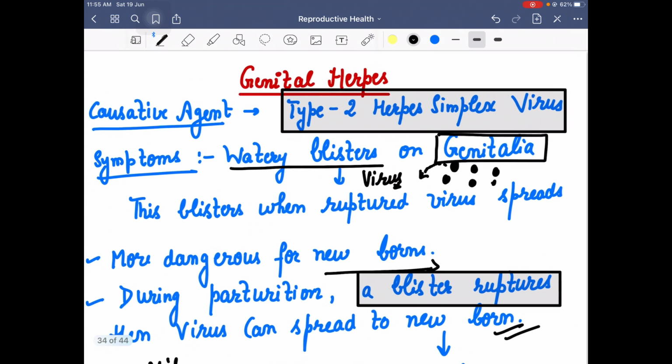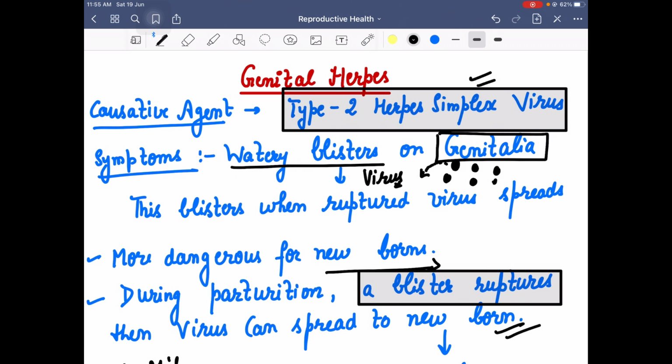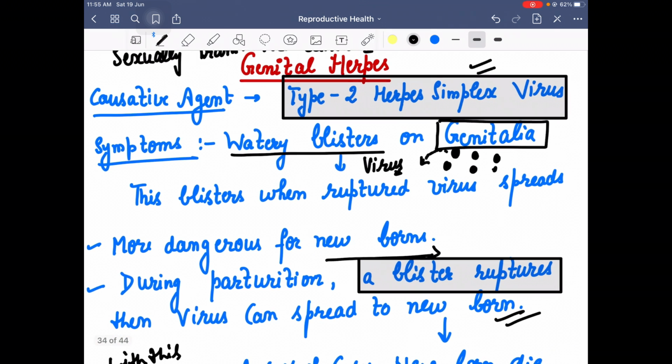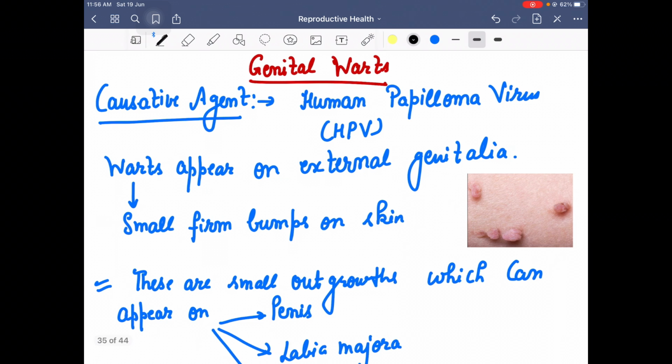So genital herpes is basically an HSV virus. It is a sexually transmitted disease which infects specifically the external genitalia. Another sexually transmitted disease is genital warts.